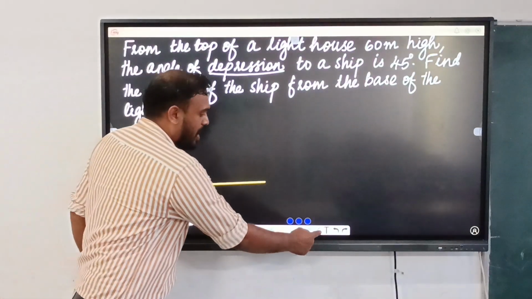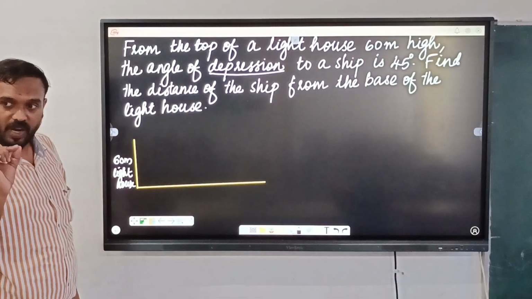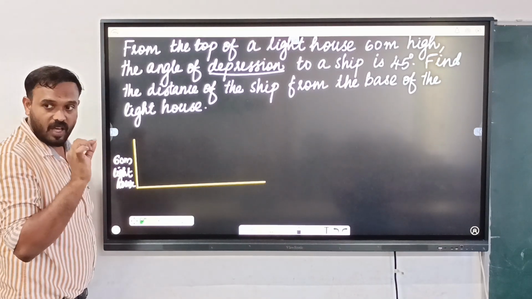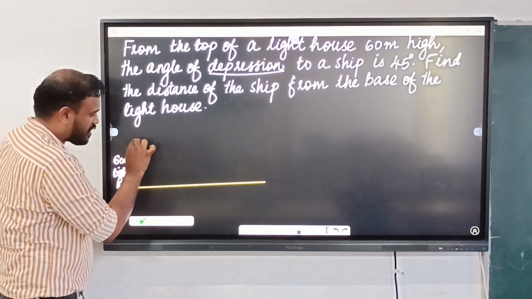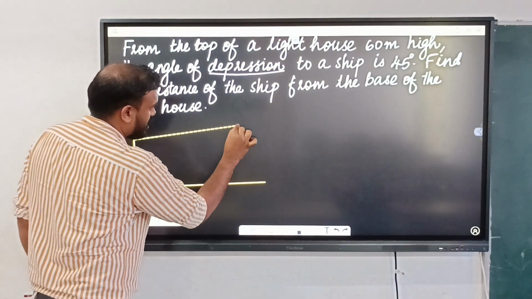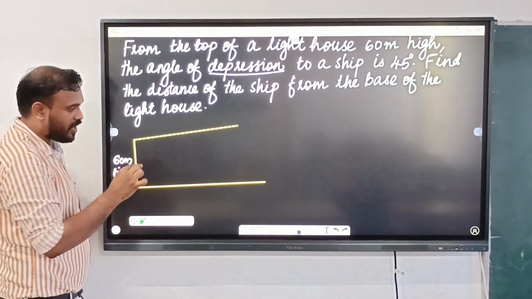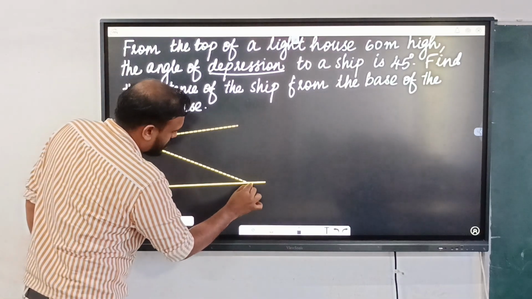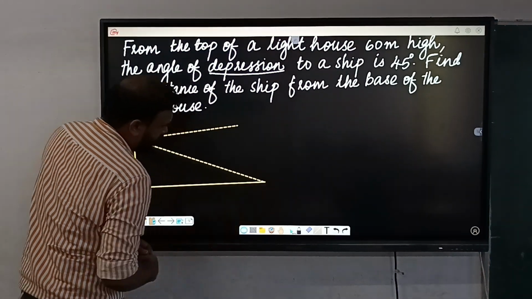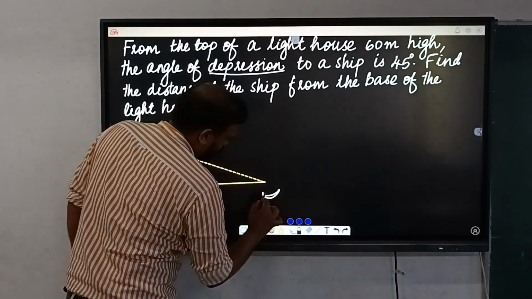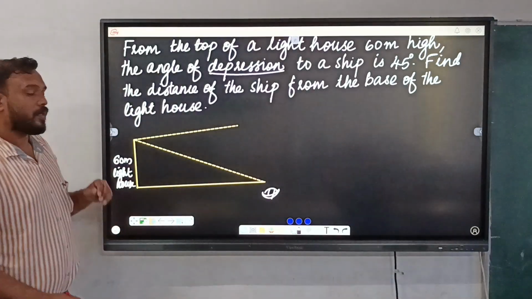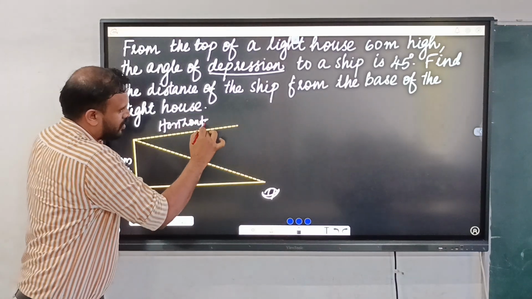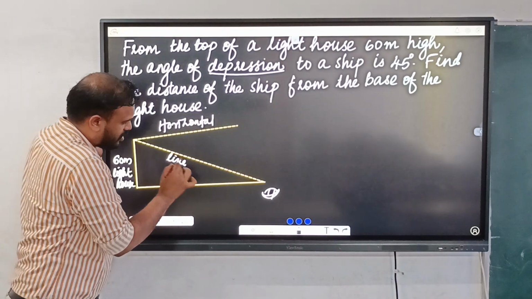So as you know, how will we draw angle of depression? What are the things required to draw the angle of depression? Line of sight is required. So the horizontal level is needed. Then one more thing, what do we require? The line of sight. Okay. So suppose that here is the ship. Then see, this is the horizontal level, and this is the line of sight.